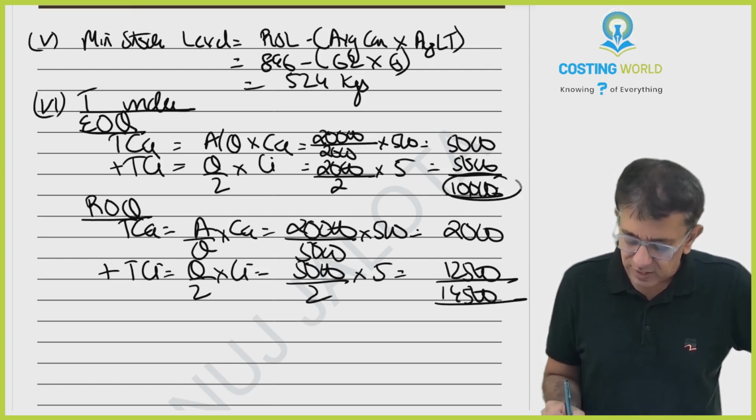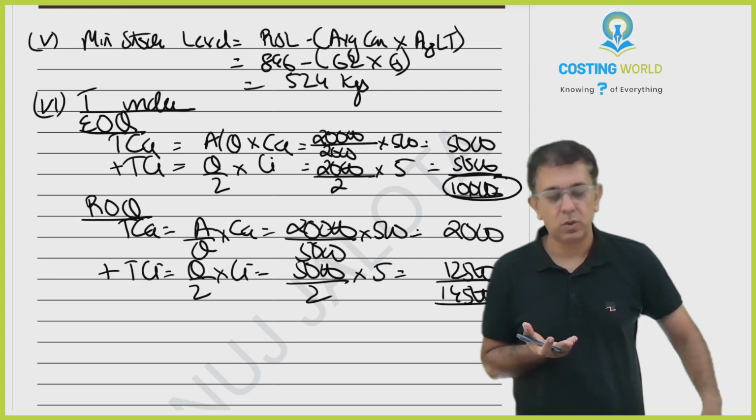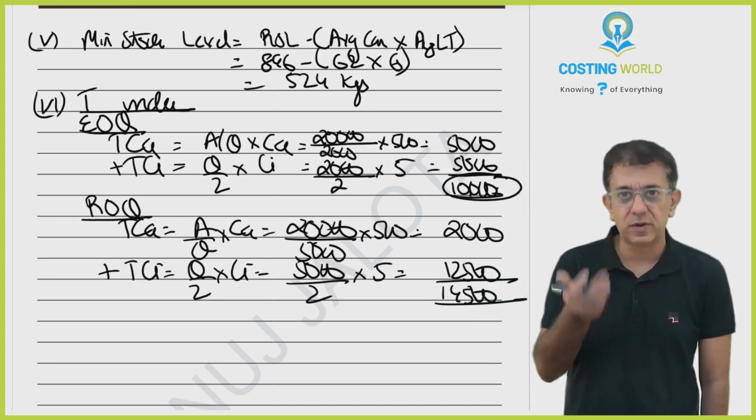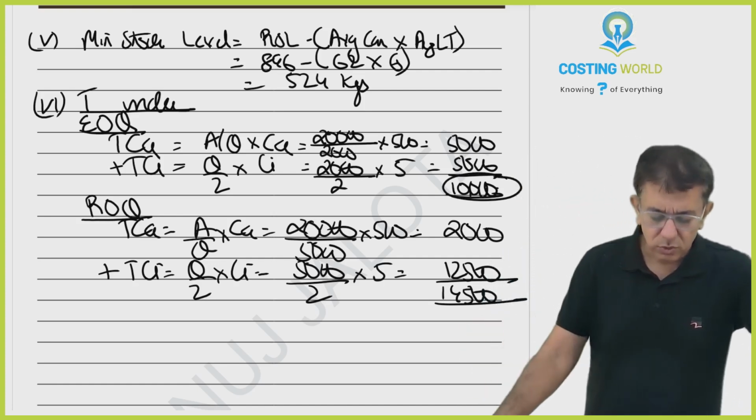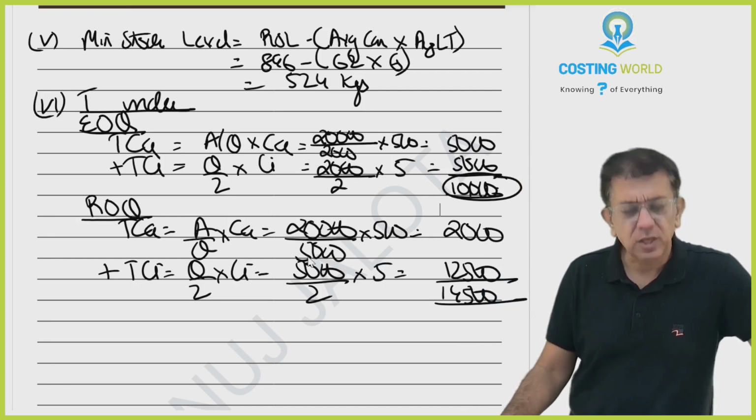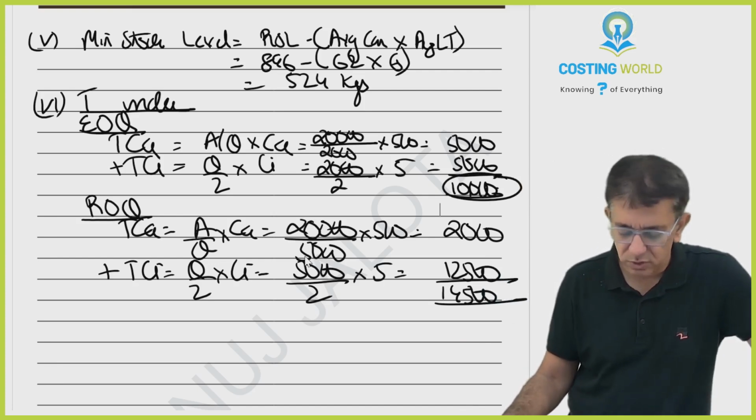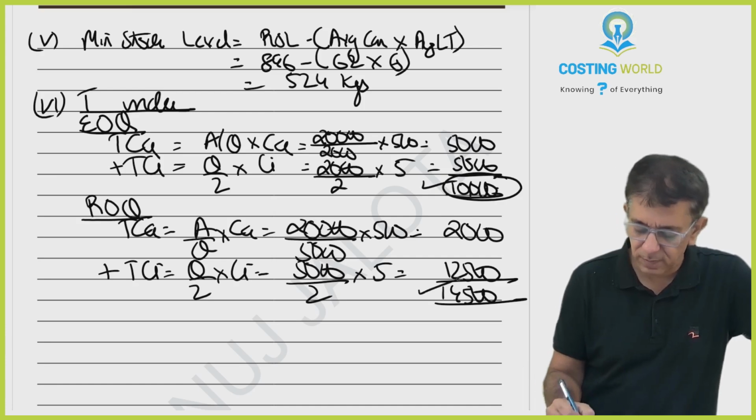So in any case, EOQ is always the best option here. Your total cost is always the least. That is why it is called the best option. So therefore that's your answer. Go for EOQ because there will be savings of 4,500. That is this figure minus this particular figure.